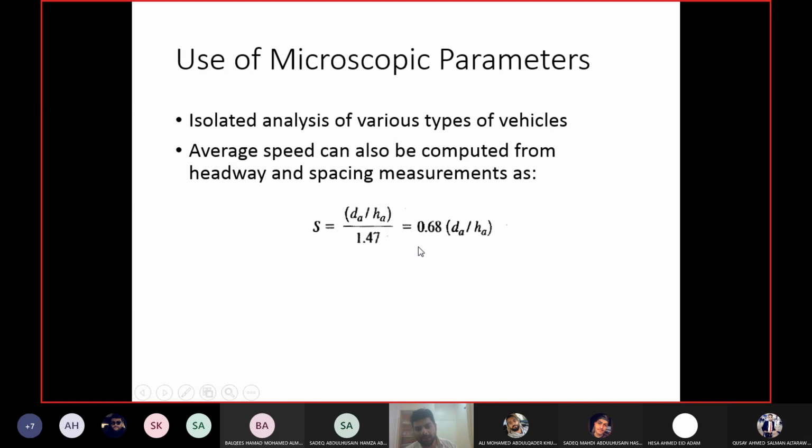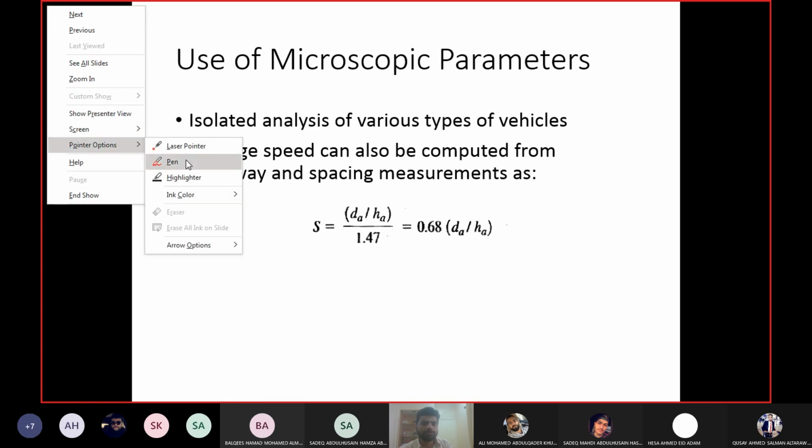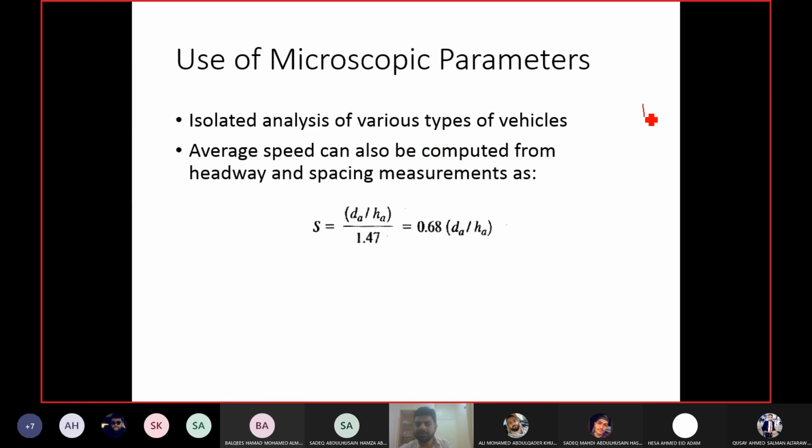Now, what is the logic behind it? Why are we saying average spacing upon average headway will give you the speed? Let me put it here. So you have 2 vehicles here.